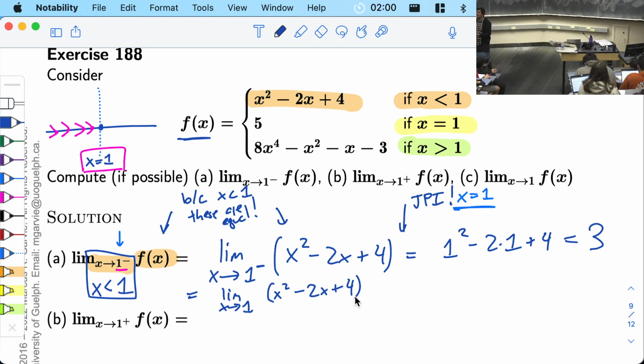The limit is going to be just plug in x equals 1 no matter what you do, because it's the nice polynomial where you can just plug in. So another way to say it, and maybe this is like the technical definition, this limit exists and is just plug in. And if the two-sided limit exists, then both the left and the right limit are both equal to that. So if you want, you can do it that way.